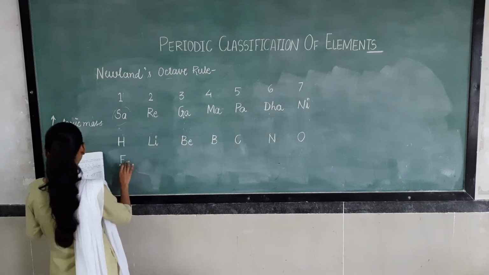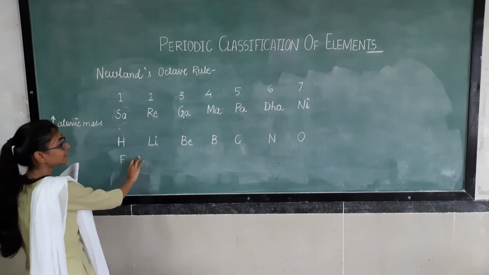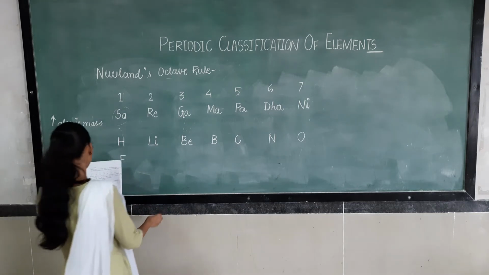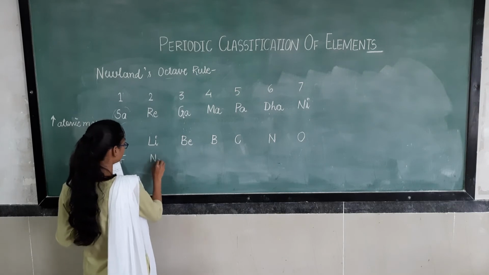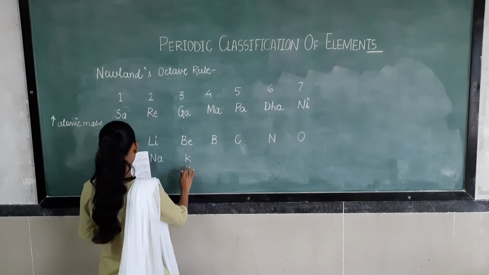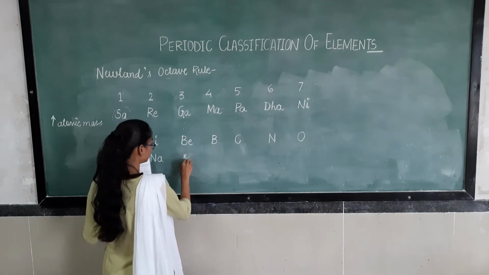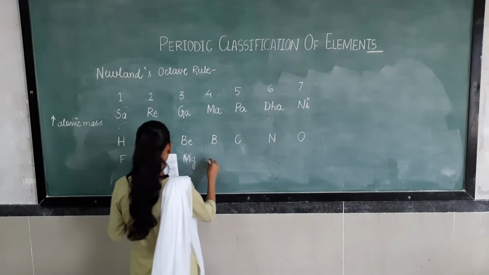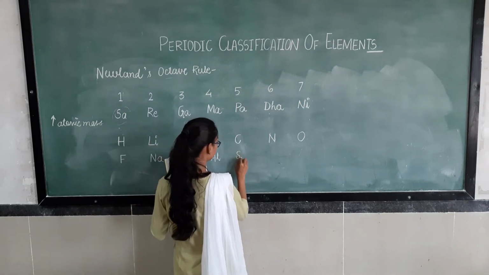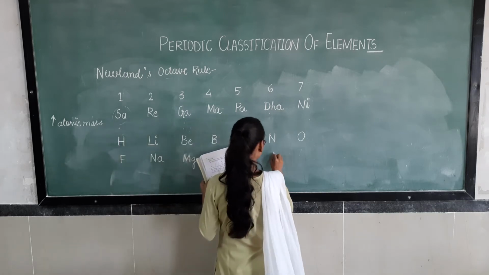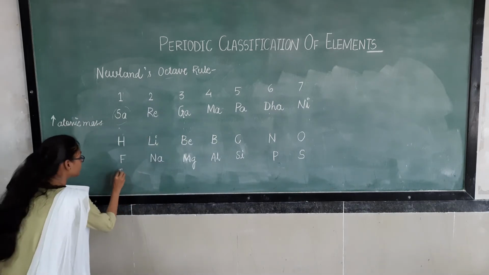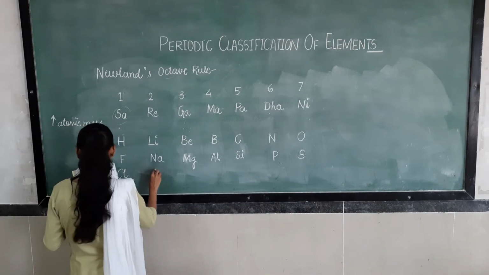After fluorine, neon was not discovered at that time, as it is also a noble gas. Then sodium, then magnesium here, aluminium, silicon, phosphorus, sulfur, then here chlorine, then argon.